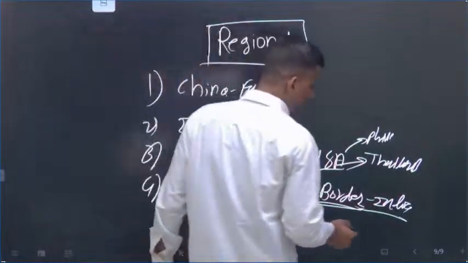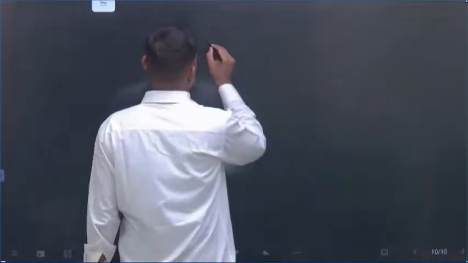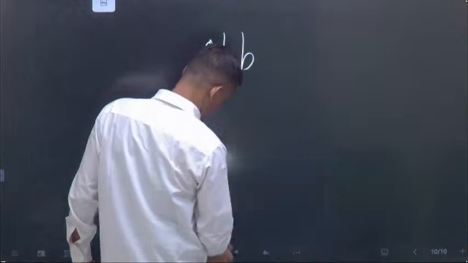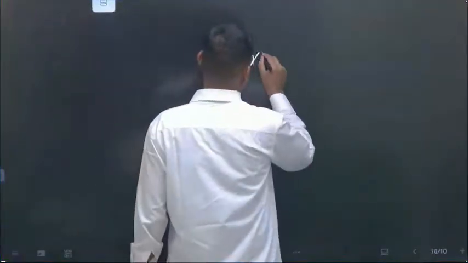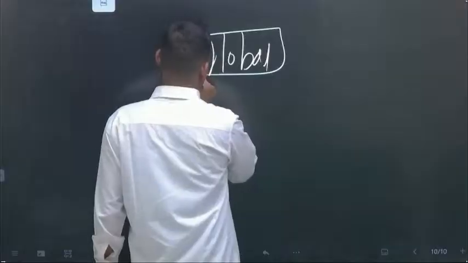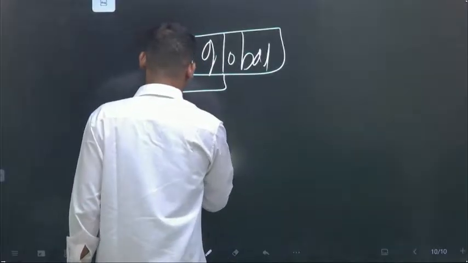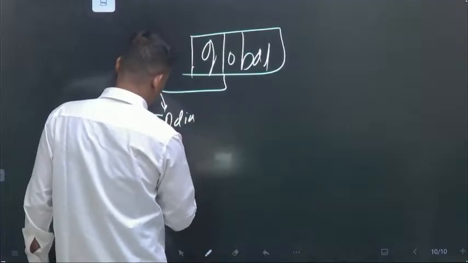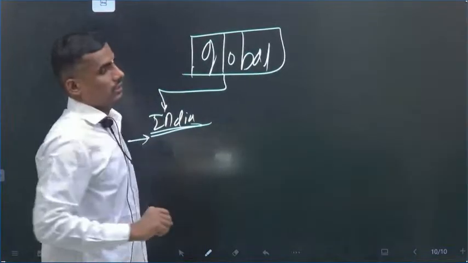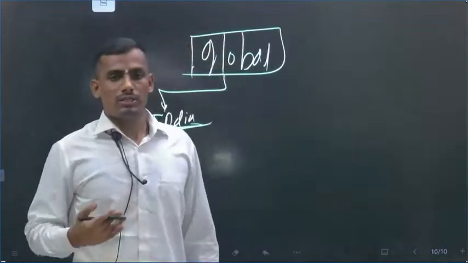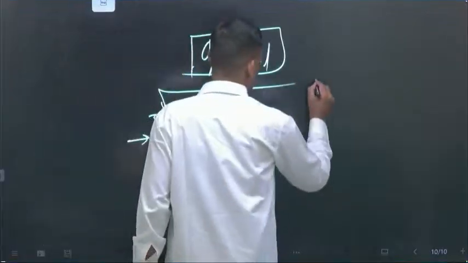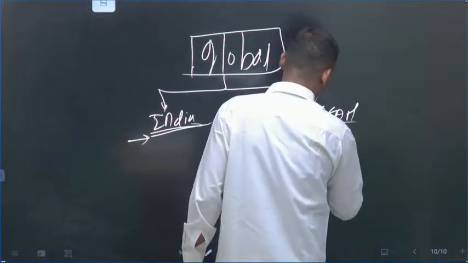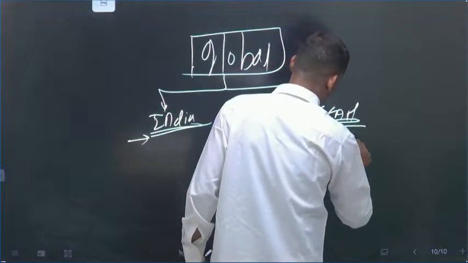And the next point, if you go to the global level, India's rising image is also in contrast with ASEAN's view of global order.